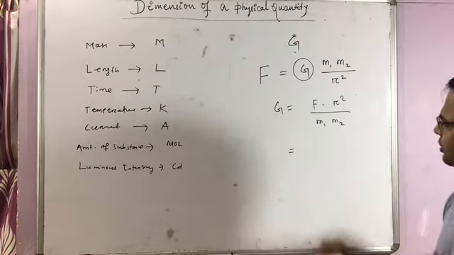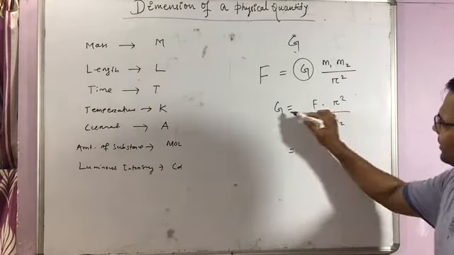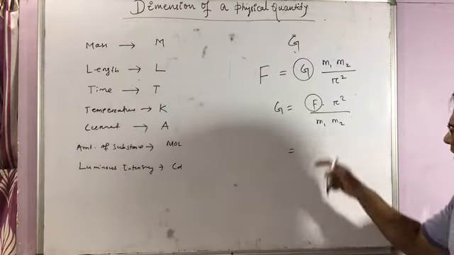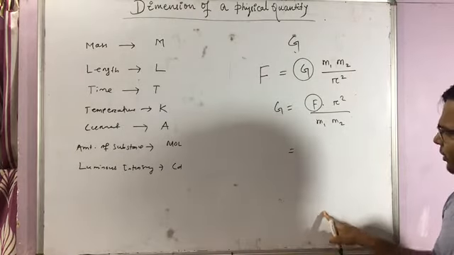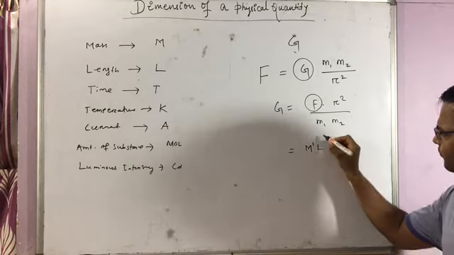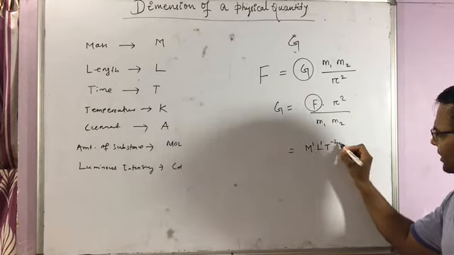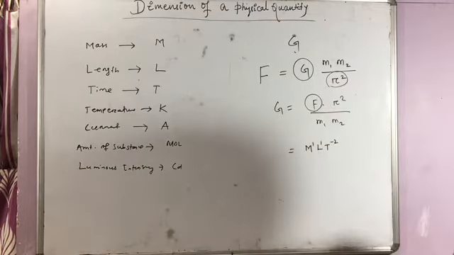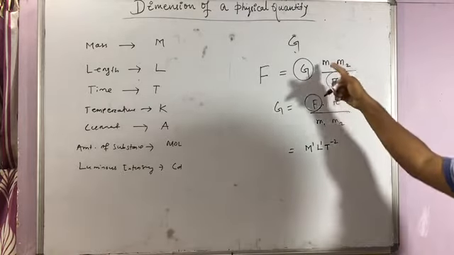So we can find the dimension of force, which I have just found out, given by m1 L1 t minus 2, and r is what? r represents the distance between these two masses.